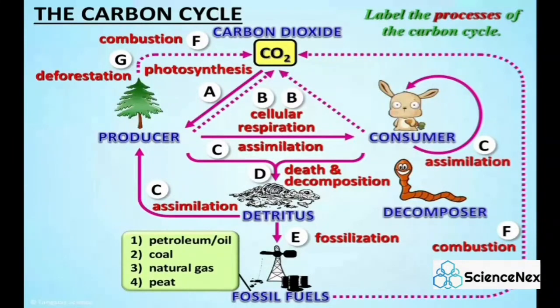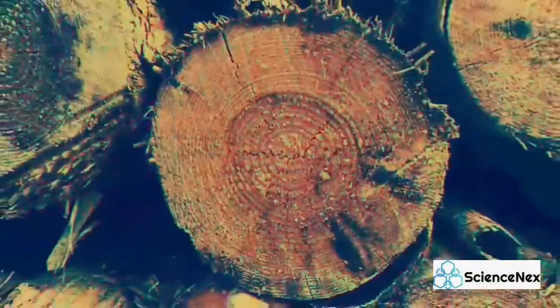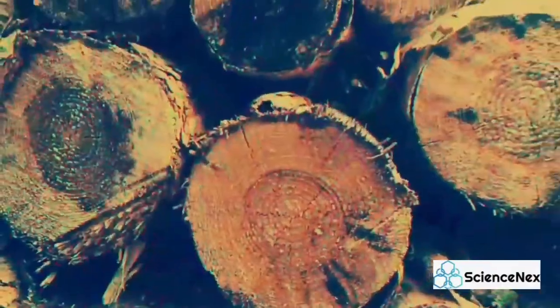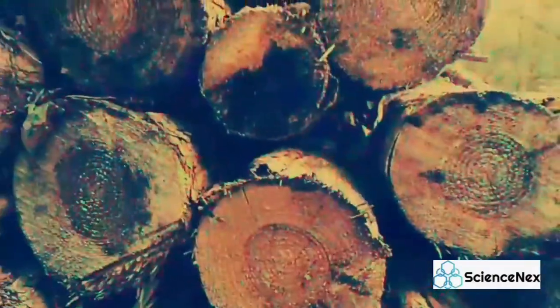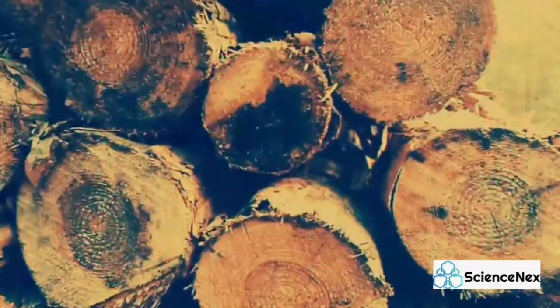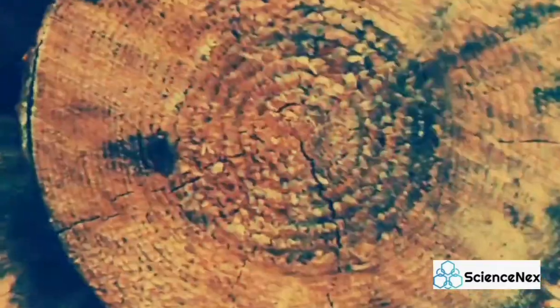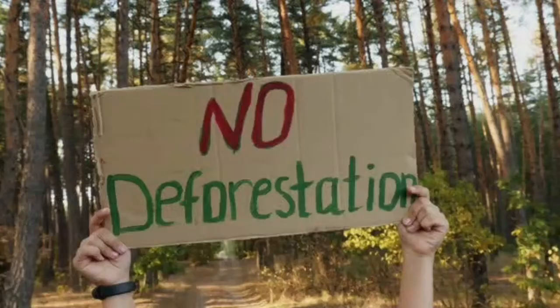Step G, deforestation. Deforestation involves the cutting down of trees or forests. This results in an indirect increase in carbon dioxide because there are fewer trees to perform photosynthesis, which removes carbon dioxide from the atmosphere.